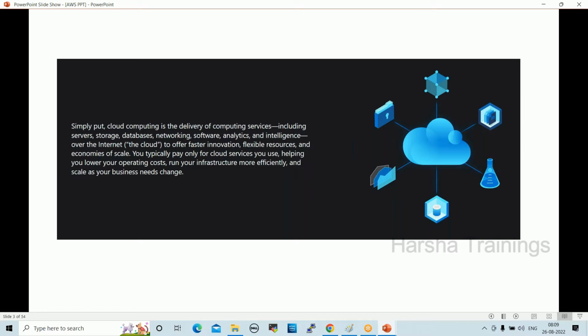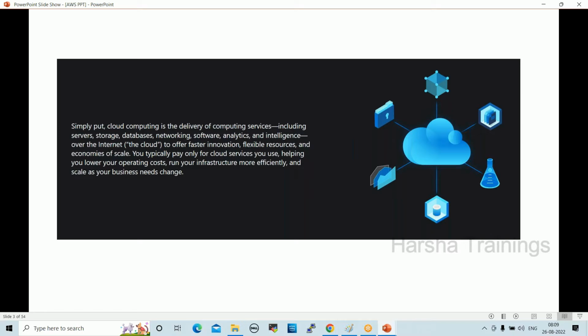For example, when we use a server from 9 AM to 6 PM, 9 hours, we only have to pay for those 9 hours. Whatever servers and storage we use, we pay for that usage, fine? So this cloud infrastructure is on-demand infrastructure. What is on-demand? Whenever needed, it should be available immediately, right?